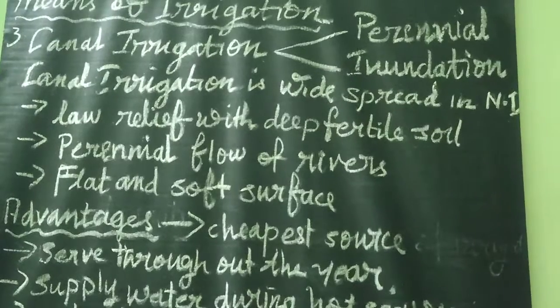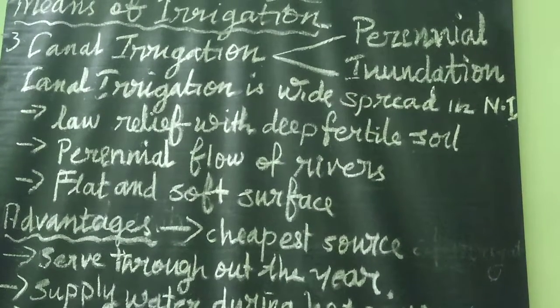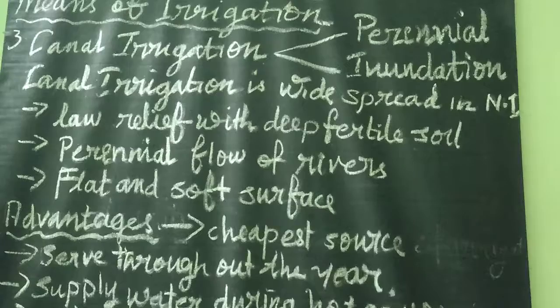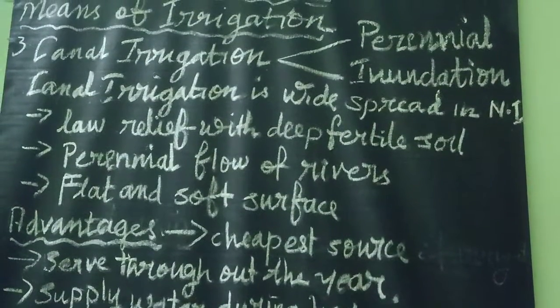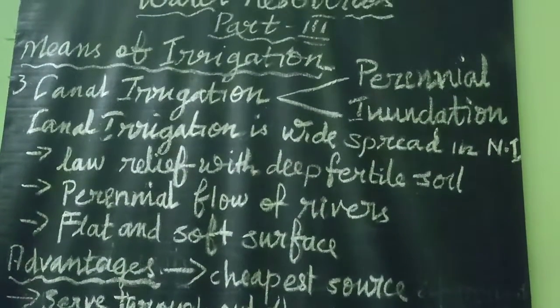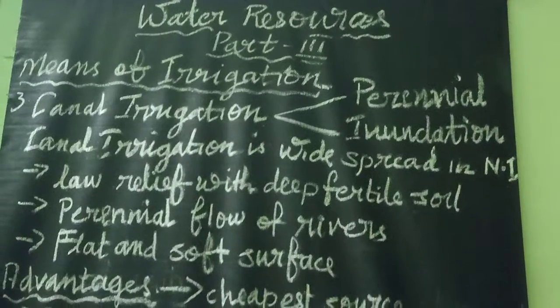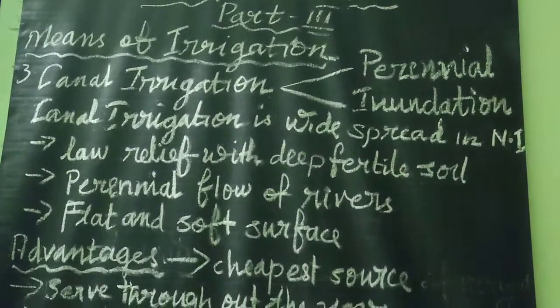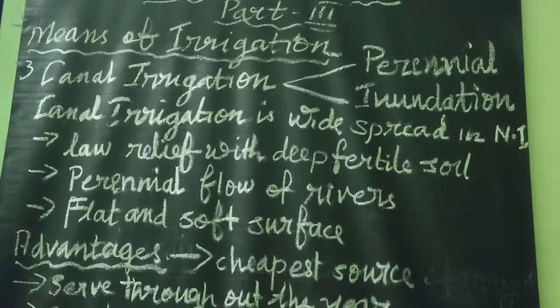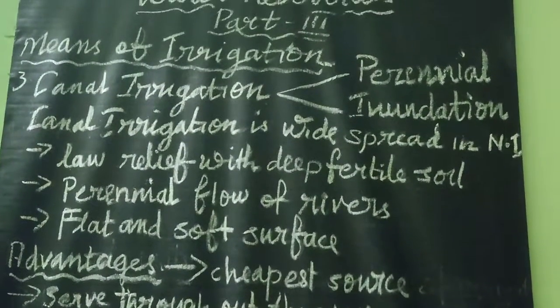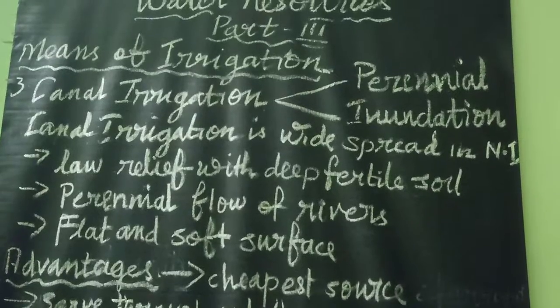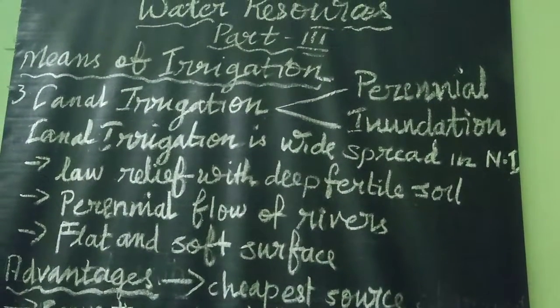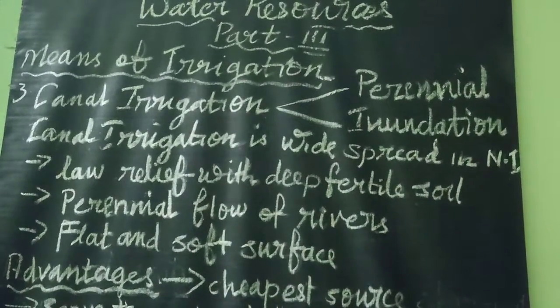Northern rivers are perennial or snow-fed, whereas southern India rivers are seasonal. That means Himalayan rivers are snow-fed rivers. Because of that, it is easy to construct canals in the northern plain. That is the first feature.